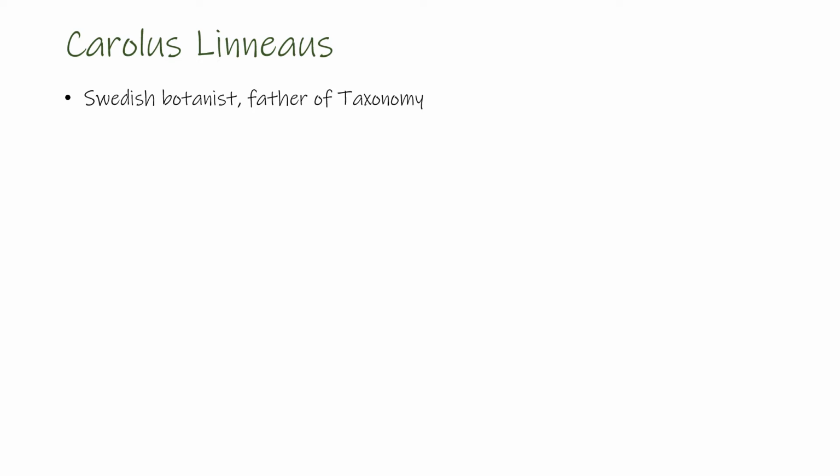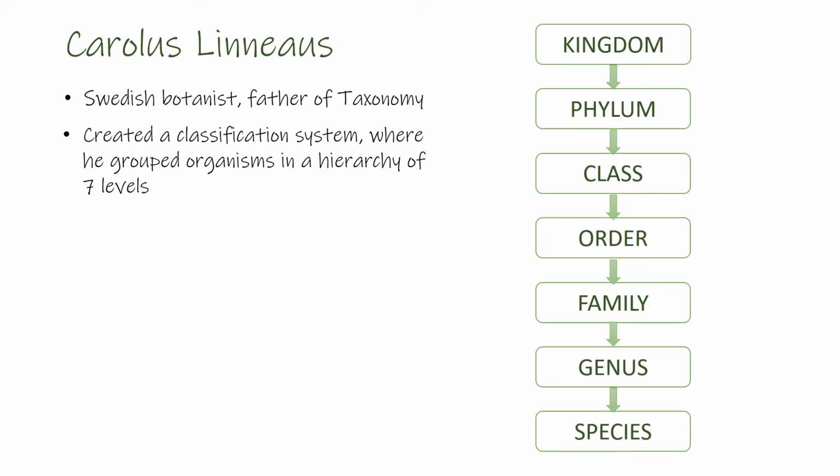Firstly, he created a classification system where he grouped organisms in 7 levels: kingdom, phylum, class, order, family, genus, and species. Kingdom is the most inclusive level, and species is the most specific level, and the organisms that belong to the same species are the most closely related.